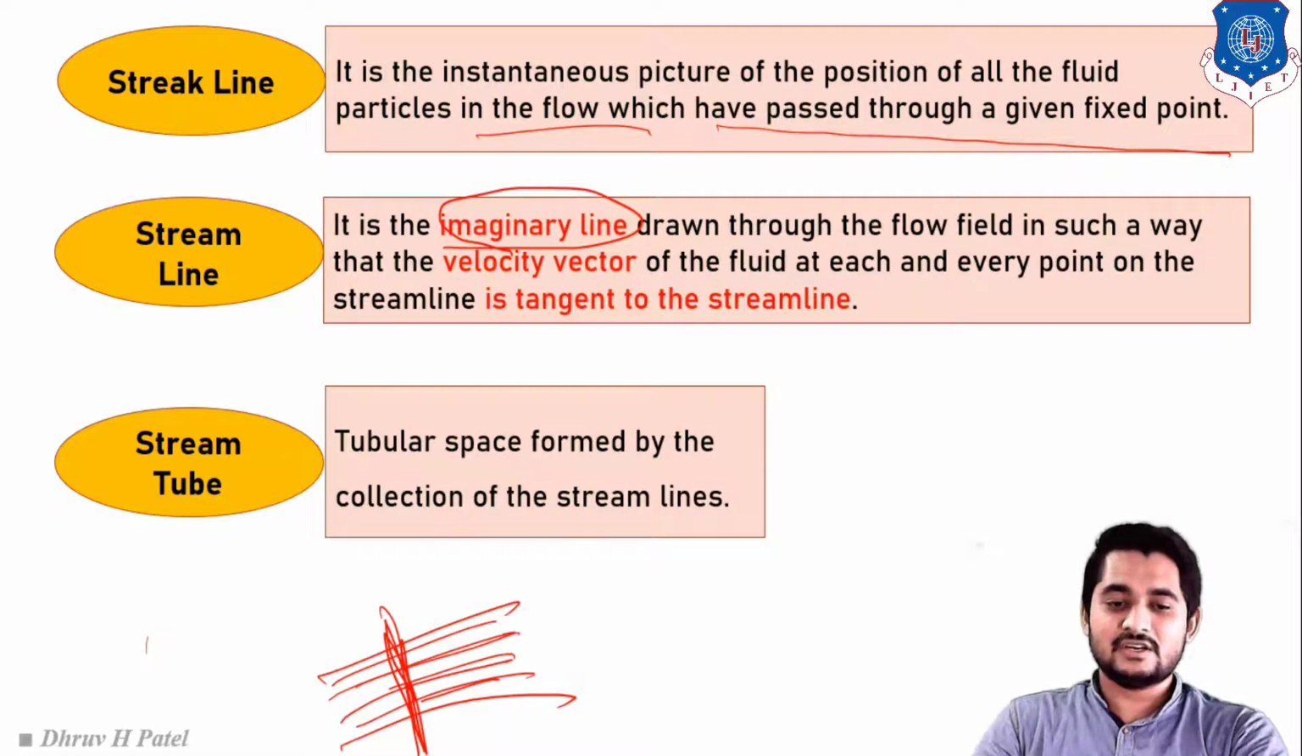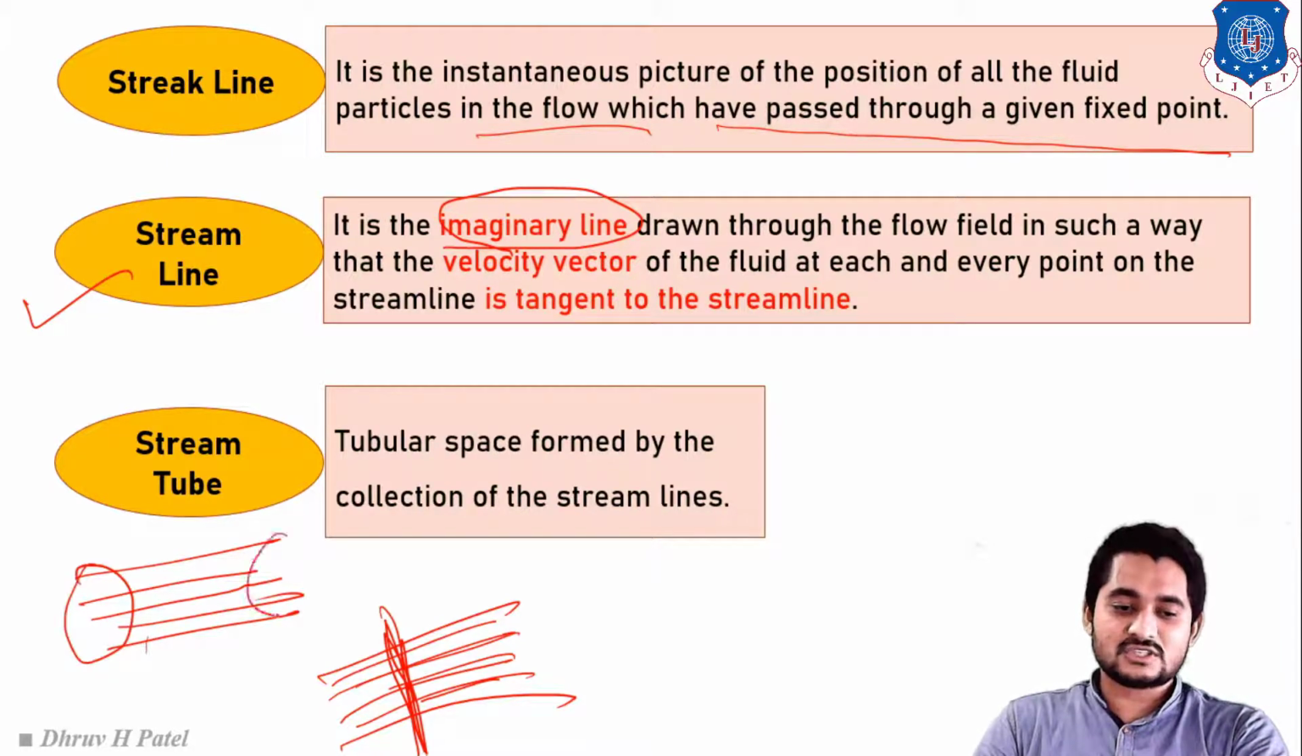Last one is stream tube. It is very simple. The tubular space obtained by the collection of various streamlines is known as a stream tube. Clear? Suppose here is streamline 1, here streamline 2, here 3, 4, 5, and if we collect all the streamlines, one tubular space is formed, that is known as a stream tube.